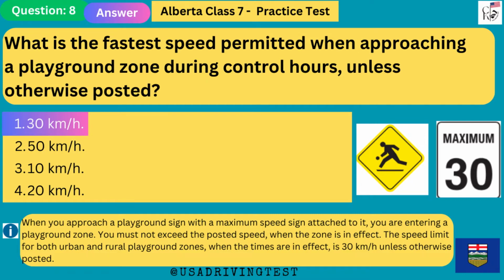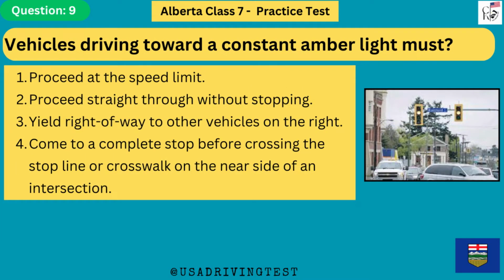Vehicles driving toward a constant amber light must: 1. Proceed at the speed limit. 2. Proceed straight through without stopping. 3.